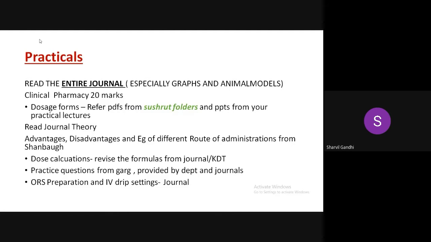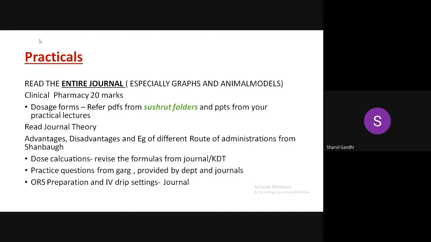For practicals, it's necessary that you read the entire journal, every word of it, because they sometimes ask random definitions and random questions, especially on graphs and animal models. Animal models, the department will make you write in a journal. If they are not given, we can share how many models we have.